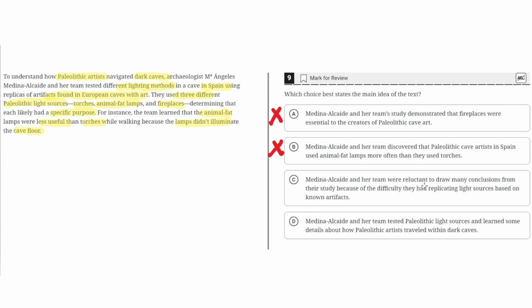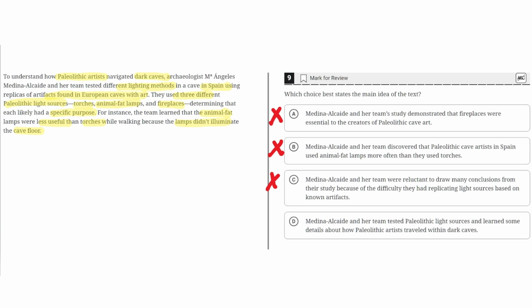C. Medina al-Sayed and her team were reluctant to draw many conclusions from their study because of the difficulty they had replicating light sources based on known artifacts. This is incorrect because the text doesn't highlight this. It highlights how the team found three different Paleolithic light sources: torches, animal fat lamps, and fireplaces, and the text doesn't highlight how they were reluctant to draw many conclusions from the study. So C is simply incorrect.